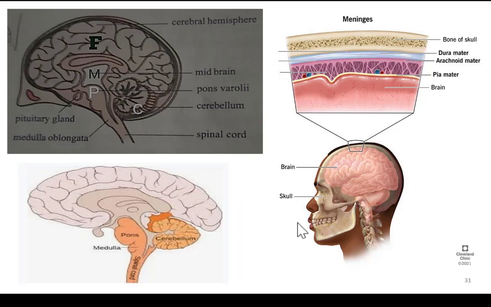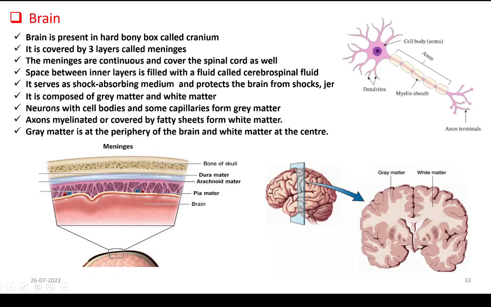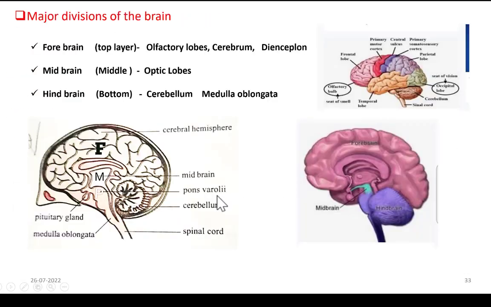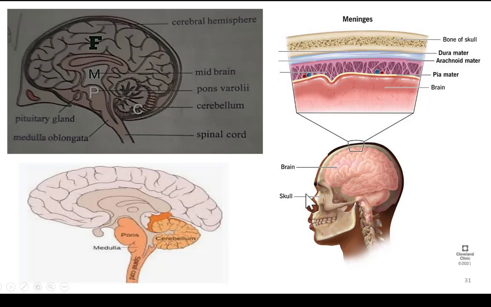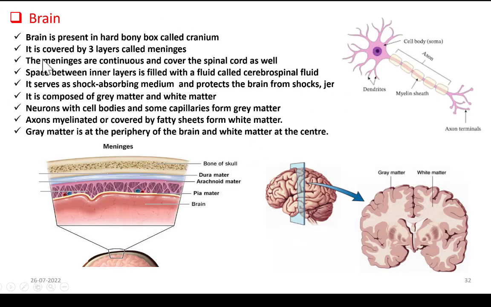Now with this we are in a position to understand what is given in our textbook. Let us see what is given in the textbook. Brain is present in a hard bony box called cranium. We know that it is covered by three layers called meninges, and we know the names also. They are pia mater, arachnoid mater and dura mater. The meninges are continuous and cover the spinal cord as well. So not only brain, the meninges continue over the spinal cord too. That is what is told here.